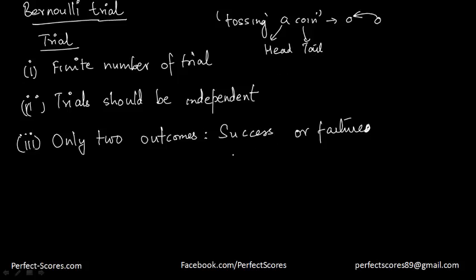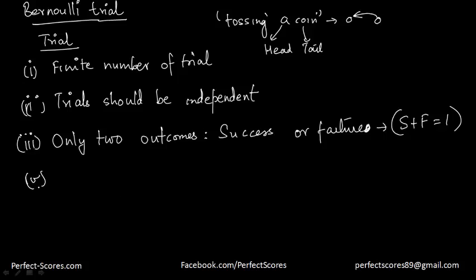You don't always need to name them success or failure. All we need is a trial with only two outcomes, and we just call those outcomes success or failure. It need not be that the probability of success is equal to the probability of failure. They can be different as well. However, the probability of success and the probability of failure should add up to 1, because there is no other outcome. That is a very important point.